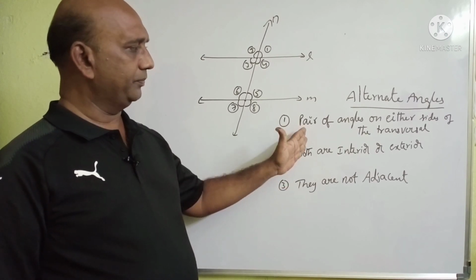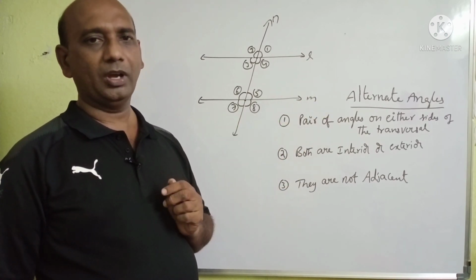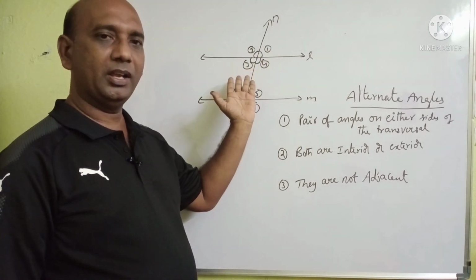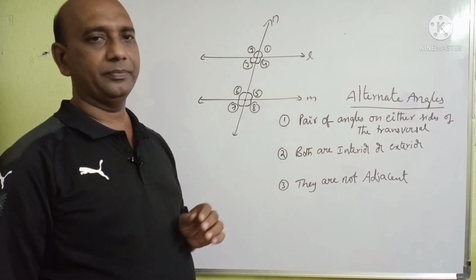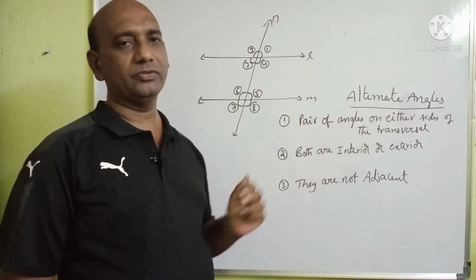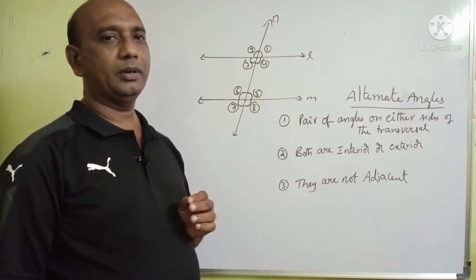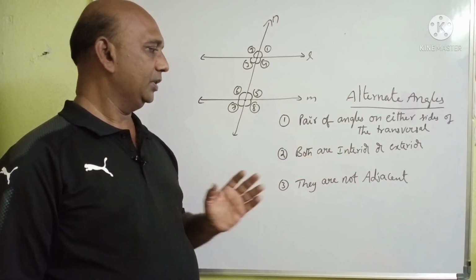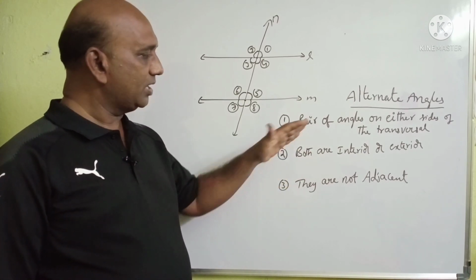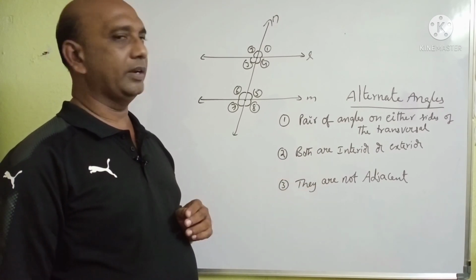First point, a pair of angles on either side of the transversal, meaning one is on the left side and another is on the right side. Second, both are interior or both are exterior. Third, they are not adjacent. If the pair of angles satisfies all these 3 points, then they are called alternate angles.